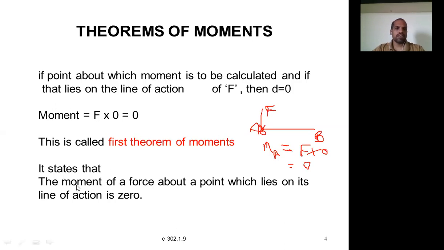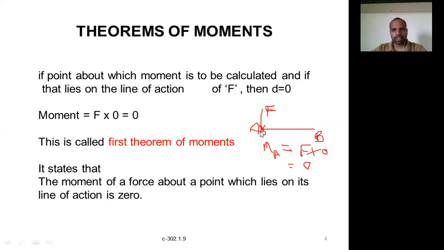It states that the moment of a force about a point which lies on its line of action is 0. The moment produced by a force which passes through the point about which we need the moment becomes 0. That's what the first theorem of moments states, right? I will repeat it.